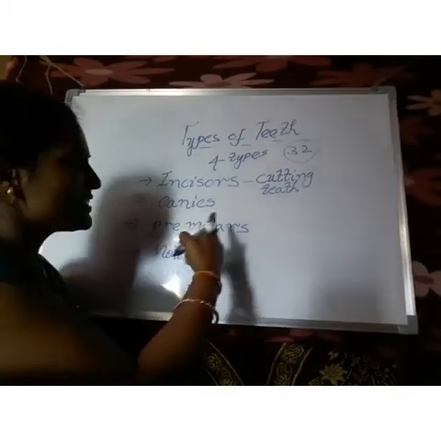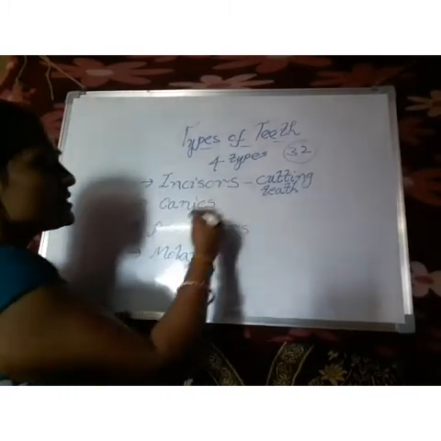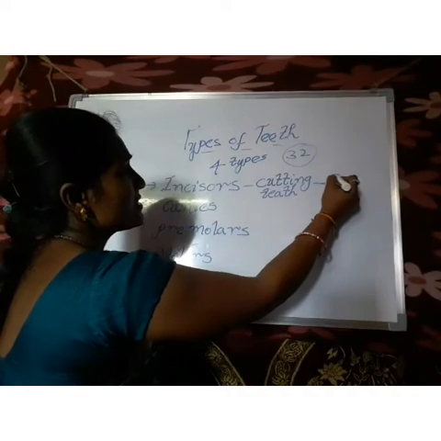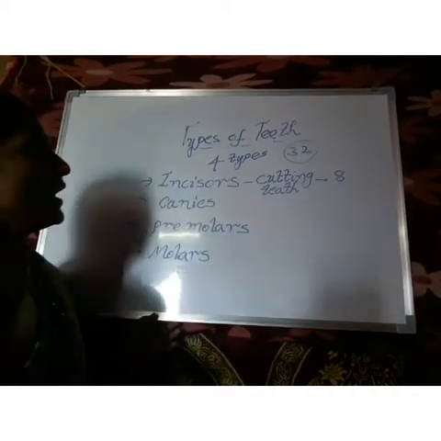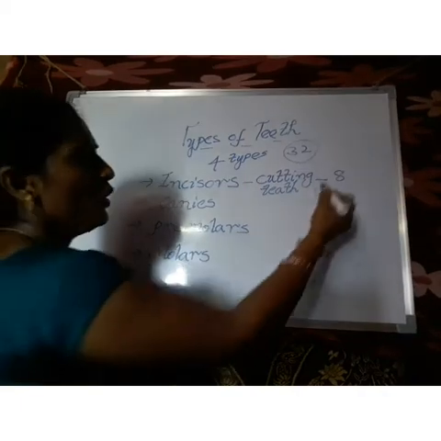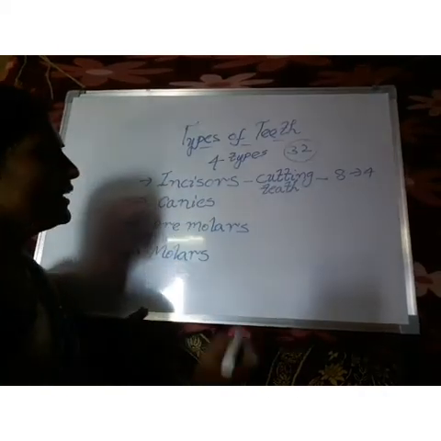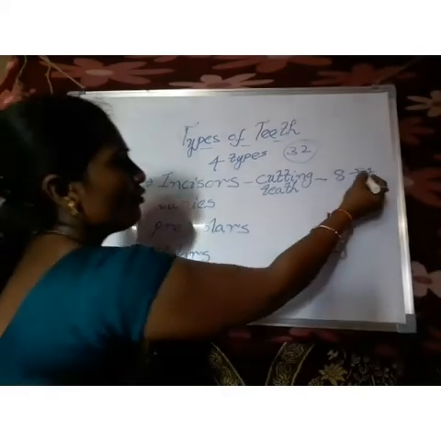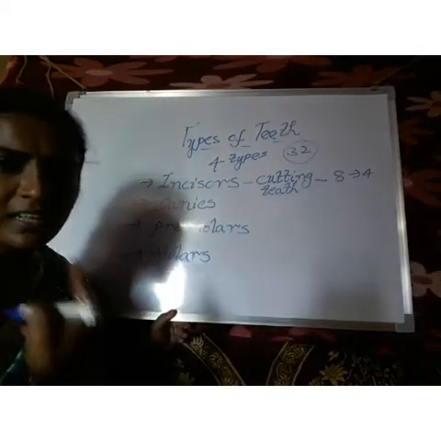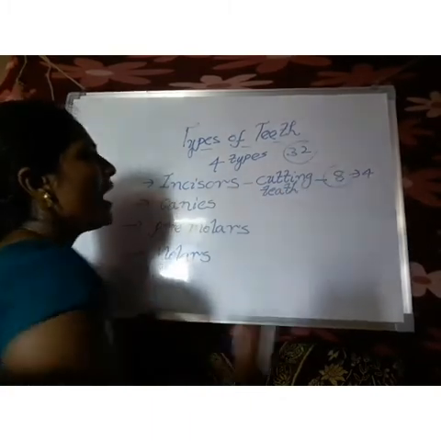These teeth are present in the front only. And what is the number of these incisors? 8. Eight incisors are present in our mouth. In each jaw there are 4 incisors, so totally the number of incisors is 8.